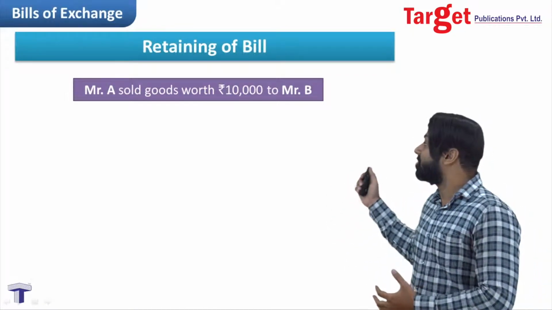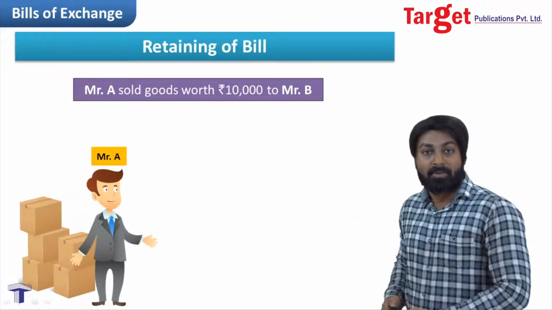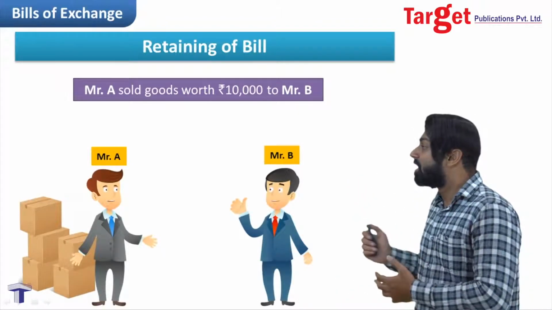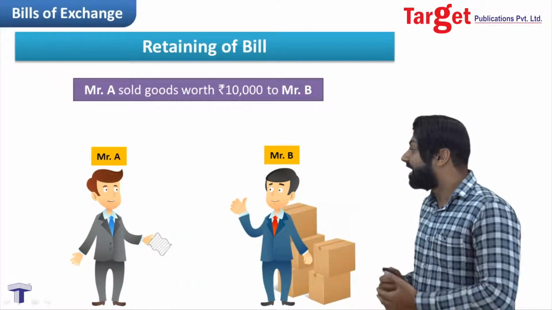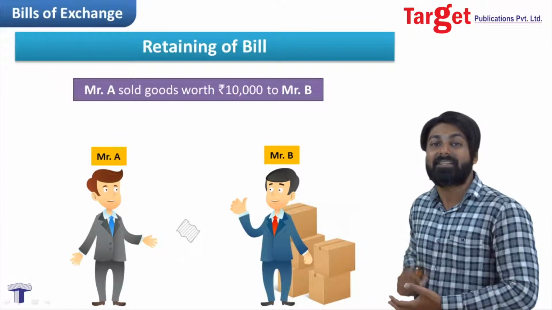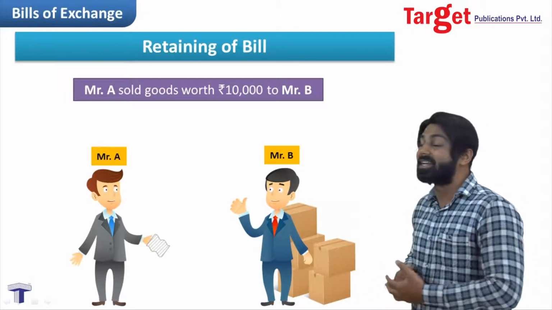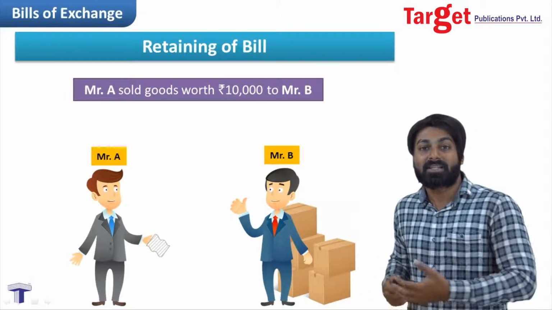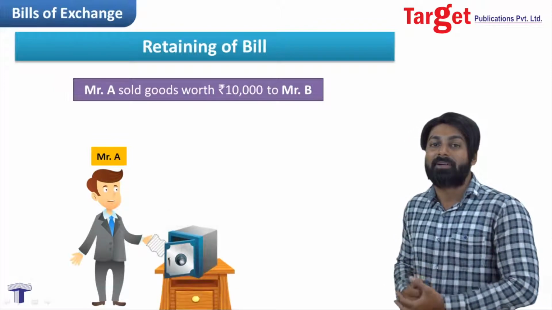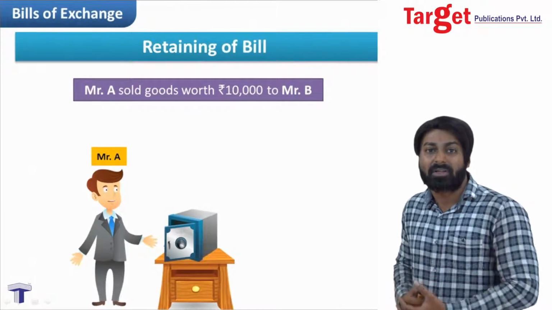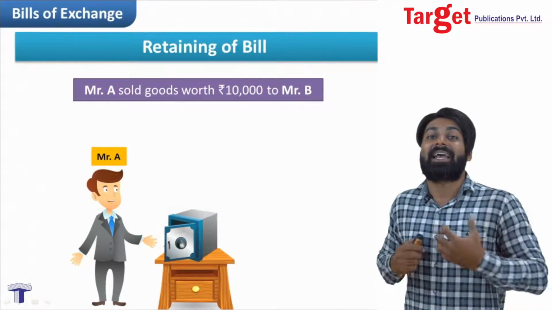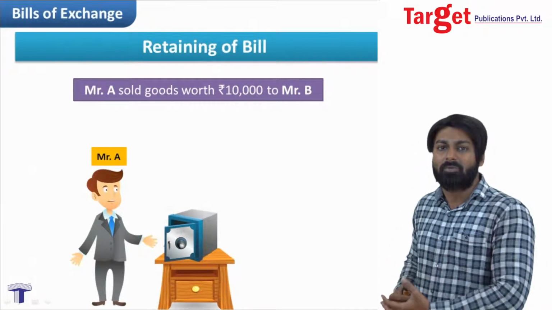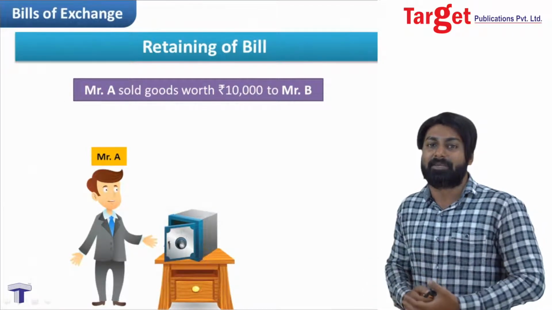Mr. A sold goods worth rupees 10,000 to Mr. B. Mr. A becomes seller, Mr. B becomes buyer. Mr. A delivers the goods, but Mr. B doesn't have cash. So in return, he accepts the bill which is drawn by Mr. A and gives it back to Mr. A. What Mr. A does with that bill, he keeps that bill with himself in the locker, in the drawer, or in the safe. But for 3 months, he is not doing any activity with that bill. He can, but he prefers to keep that bill with himself.